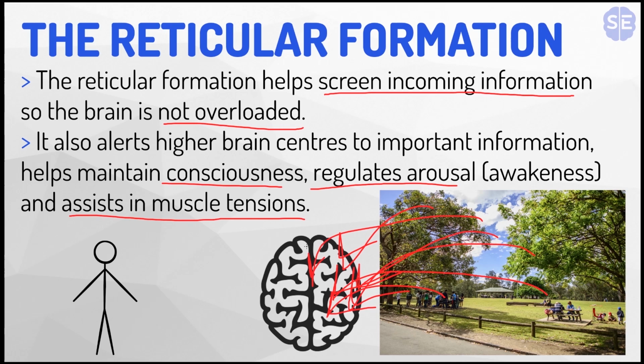Right? You can't process and interpret all that at the same time. So the reticular formation will help say, okay, we're looking at these people here, so we'll focus on just these and send just that part to the brain. That's why, even though you see something, you might not interpret or remember all of it. It's because you're only focusing on one part, because the reticular formation decided that was the only necessary part to process in the brain.